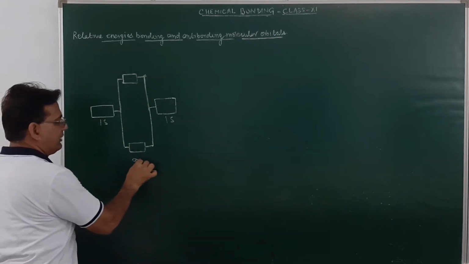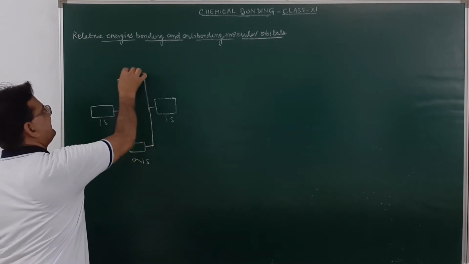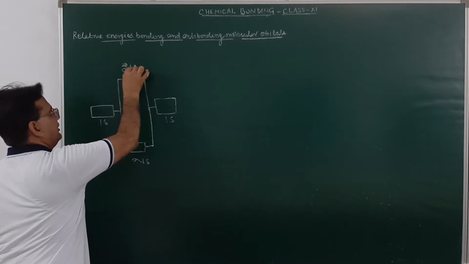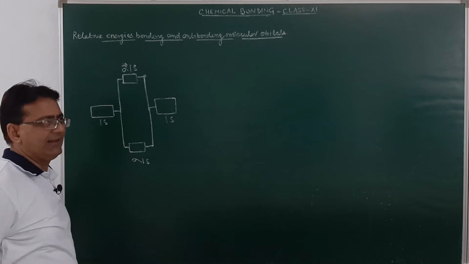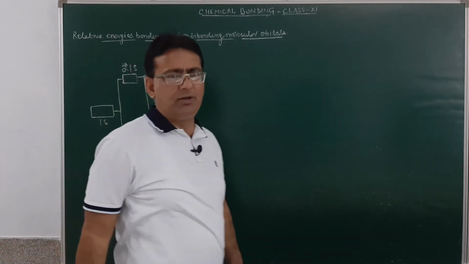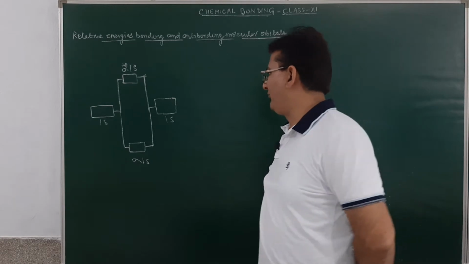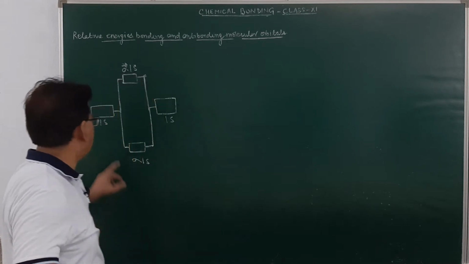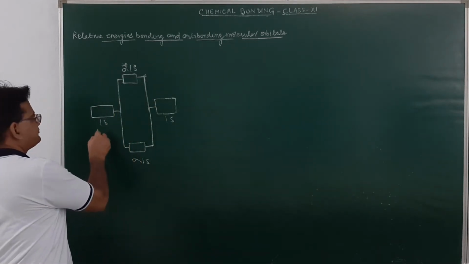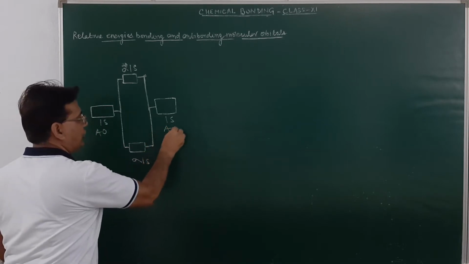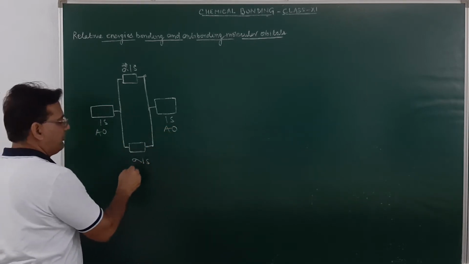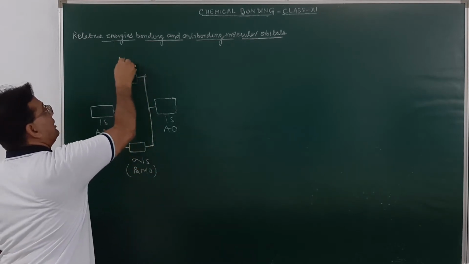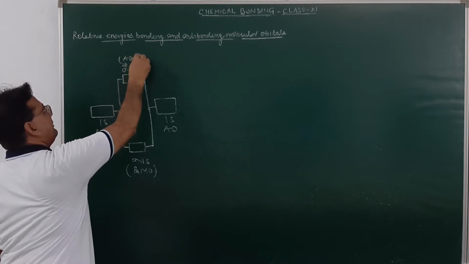This is sigma 1s, the bonding molecular orbital, and this is sigma anti-bonding 1s, the anti-bonding molecular orbital. You may see over here that the energy of the bonding molecular orbital is less than the energy of the anti-bonding molecular orbital. These are atomic orbitals. So the energy of the bonding molecular orbital will be less than the anti-bonding molecular orbital over here. I think I am clear.